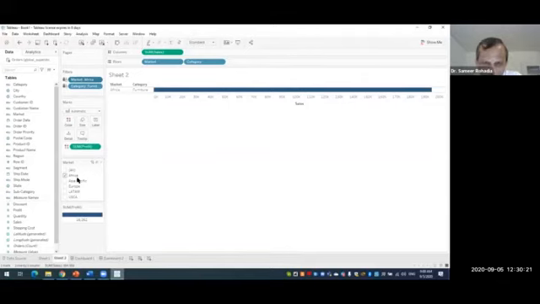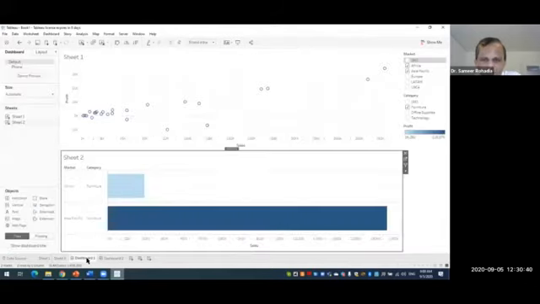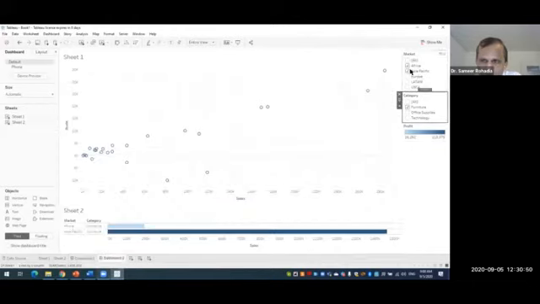Now, before I come to the conclusion, along with Africa, I also select Asia Pacific in this sheet 2. I am currently in sheet 2 and I have selected Africa and Asia Pacific. Now I go to dashboard 1. In dashboard 1, you can see that in market we are able to see 2 markets, Africa and Asia Pacific. If you go to dashboard 2, here also both the markets are selected.